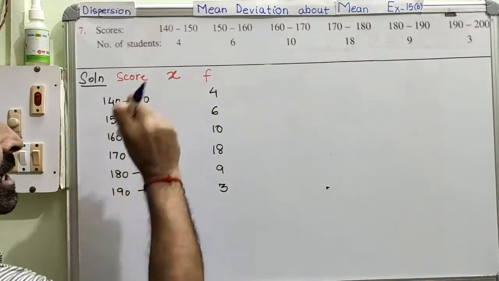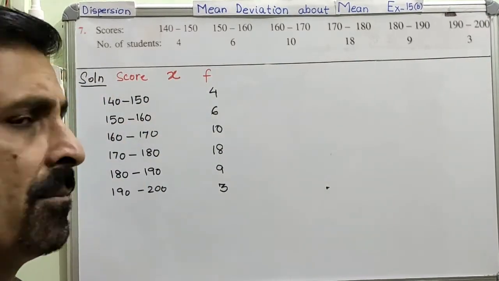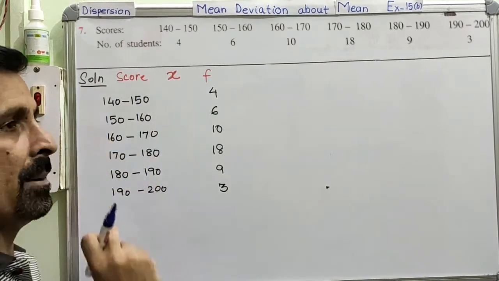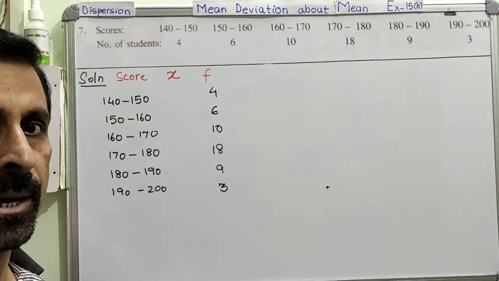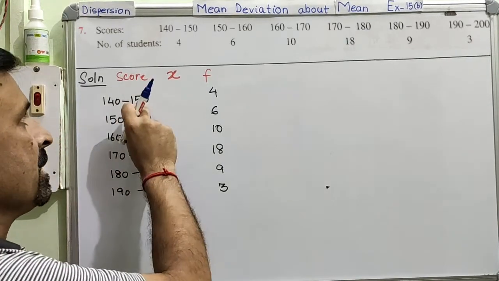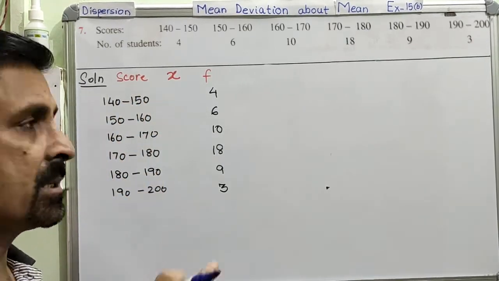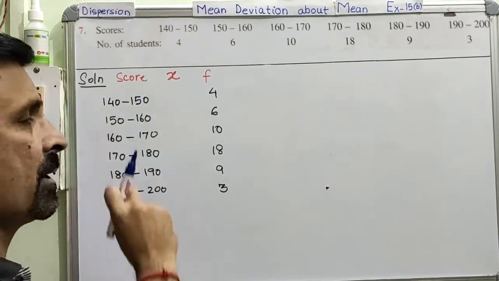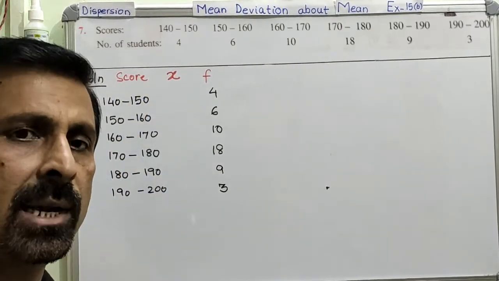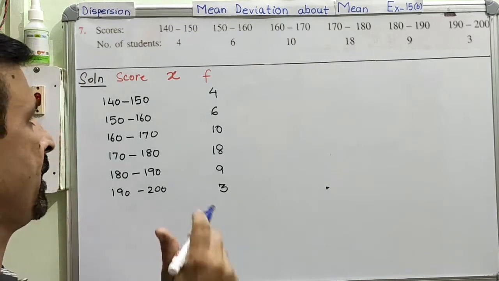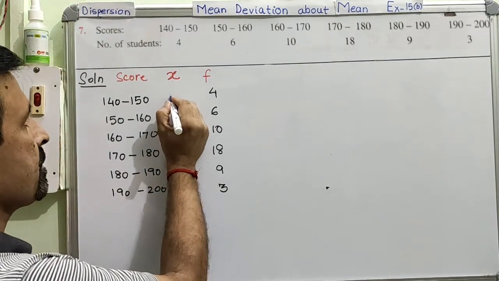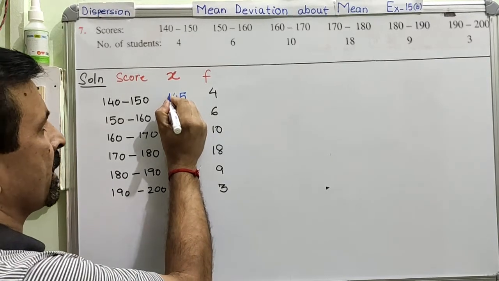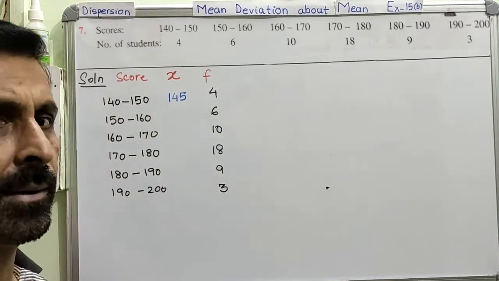Now we are going to create this x column. How do we create this x column? Very simple. You have to find the mid value of the lower limit and the upper limit. Clear? Mid value means you can find the average of these two. So 140 plus 150, 290. 290 divided by 2 will be 145. So this becomes your x value, 145. Am I very clear?